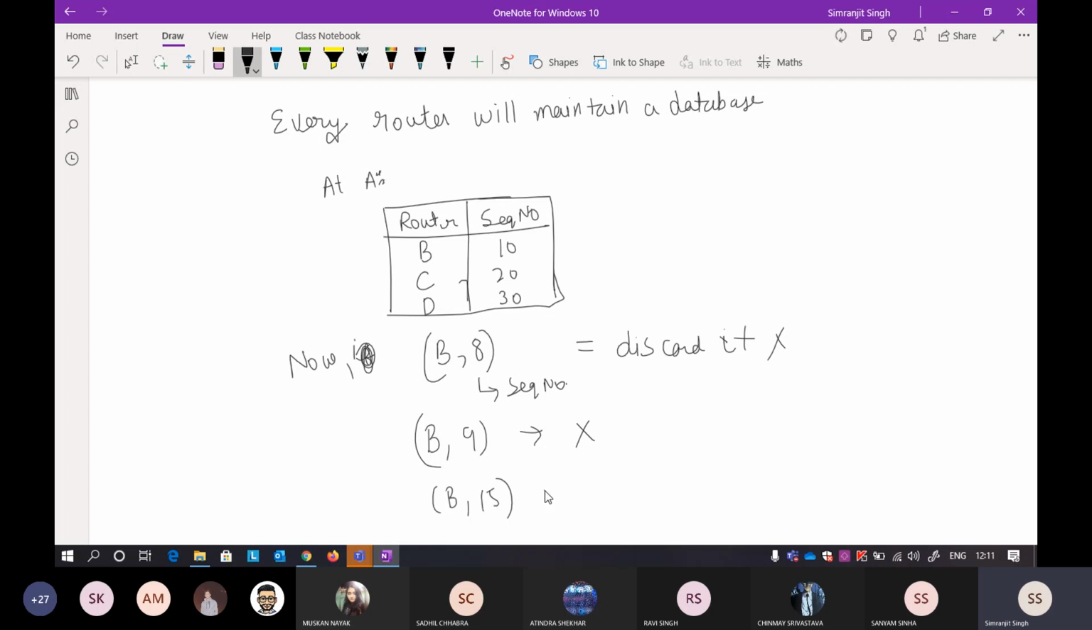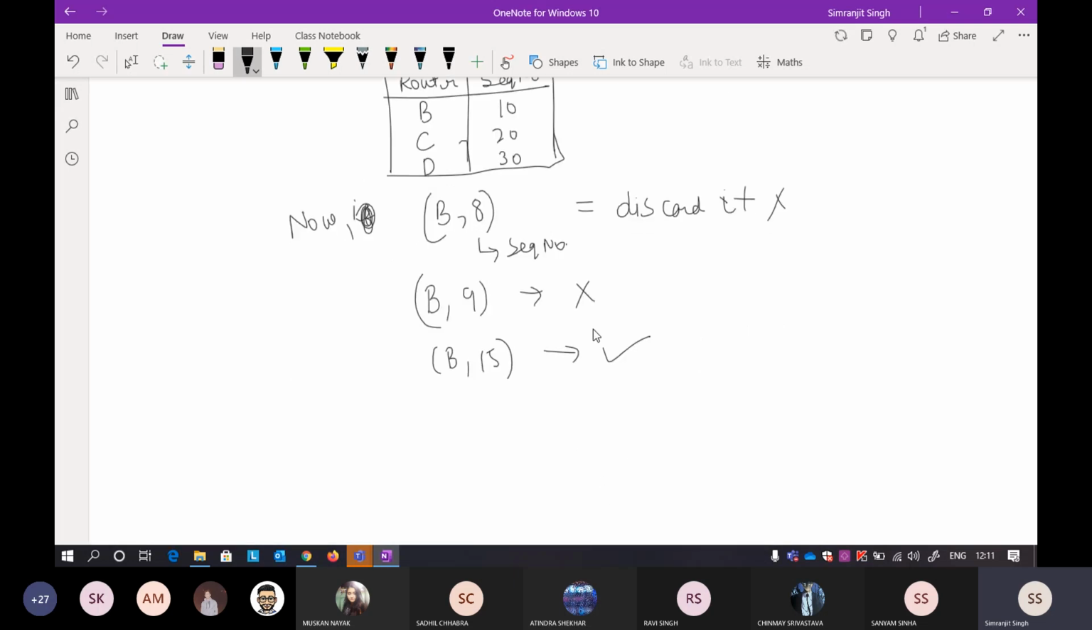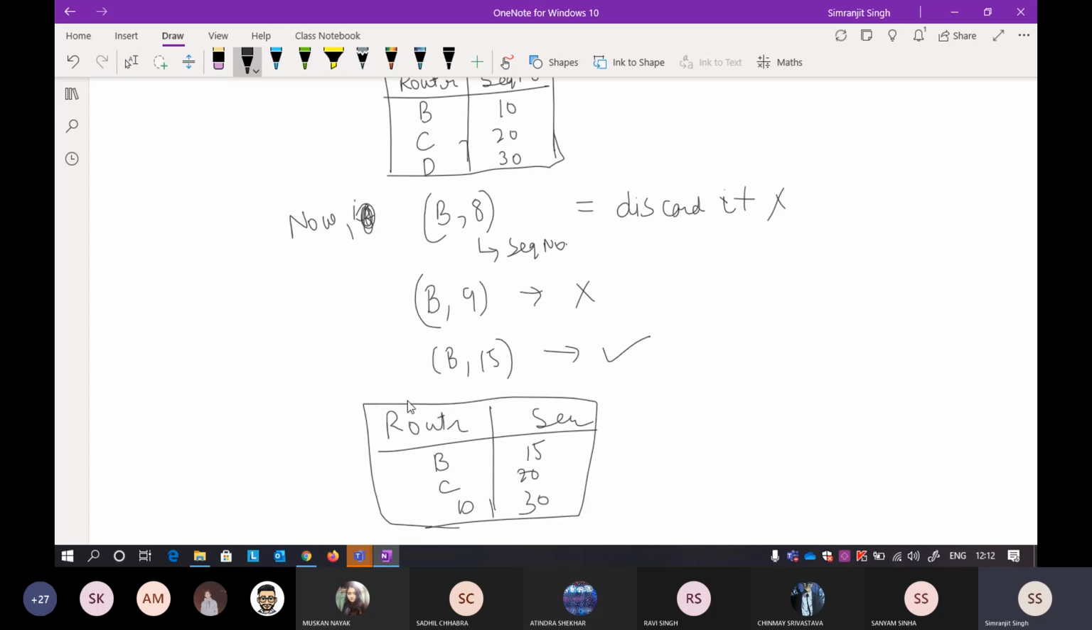Okay, so if B15 comes, that is okay. So you just change the location here, because now you have an old entry here. What you do is write the router here and the sequence number here. You write B and then 15, and update the entry, C20 and D30. Okay, so that is how you can tackle this problem if you want.